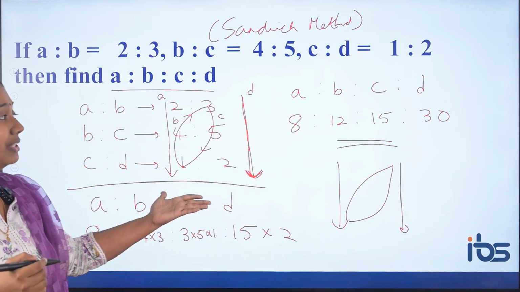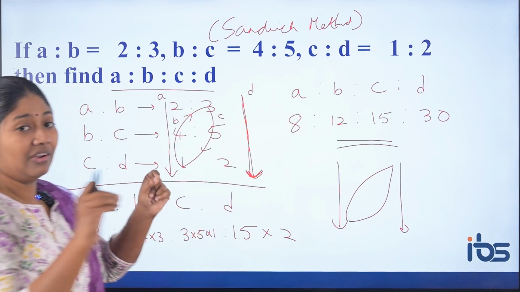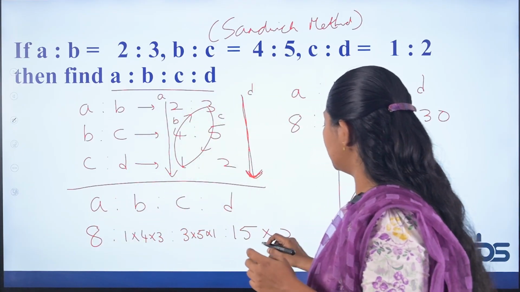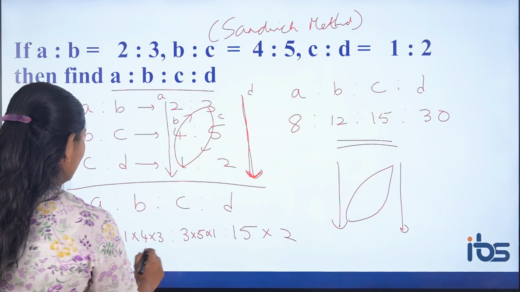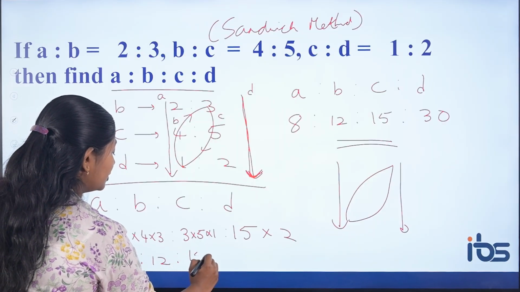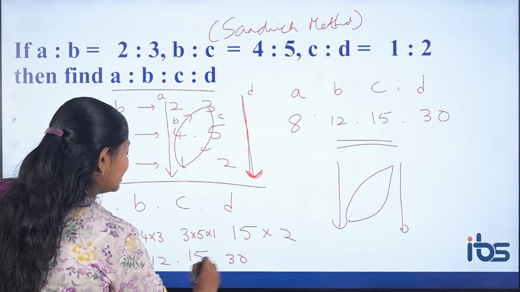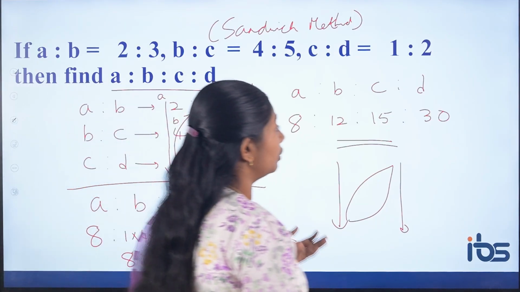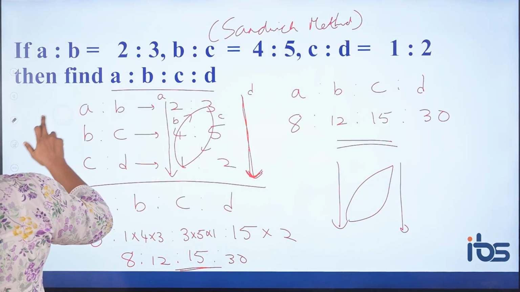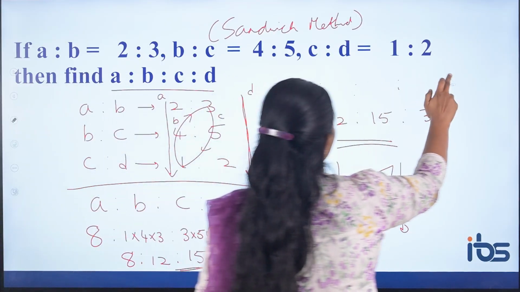This is one best method, or else you can go with the vacant space method also. If you want, I will explain that also. So just let me write down these values. 8 is to 12 is to 15 is to 30 is the answer I have got through this method. You can go with another method also, that is nothing but the vacant space method.